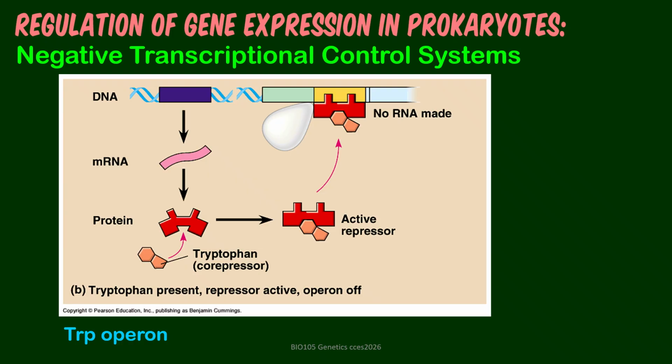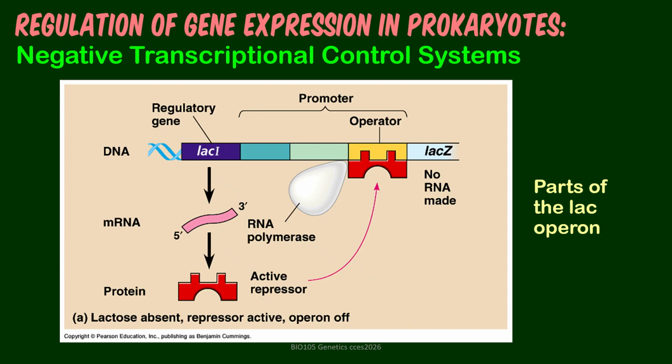While in the presence of tryptophan, the inactive repressor is activated. So it's no longer inactive because of the binding of tryptophan to its active site here at the bottom. You have the change in shape of the repressor, thereby activating it and enabling it to fit into the operator and blocking the path of RNA polymerase. So that is an off switch for the tryptophan or trp operon.